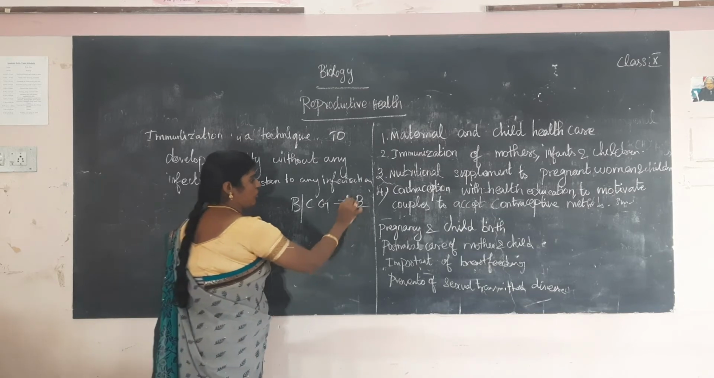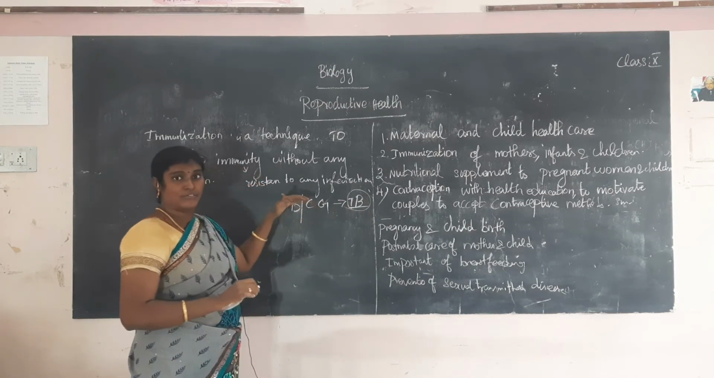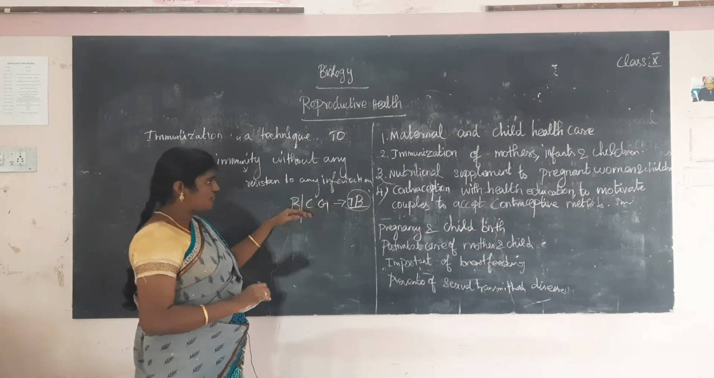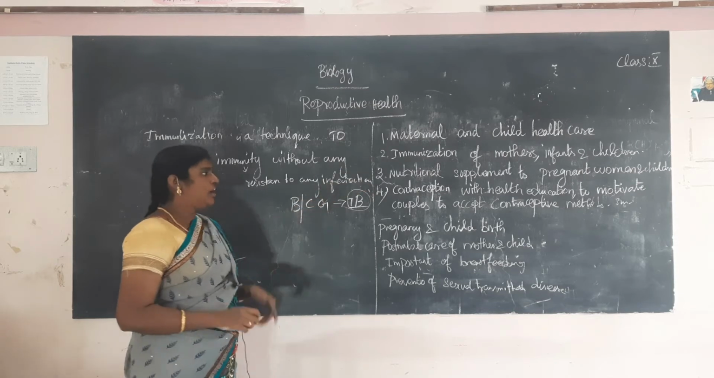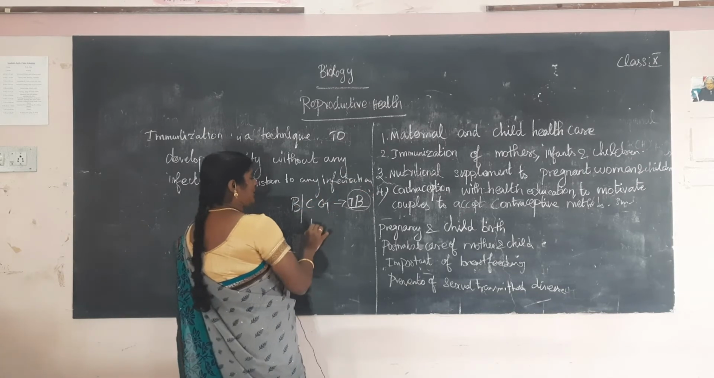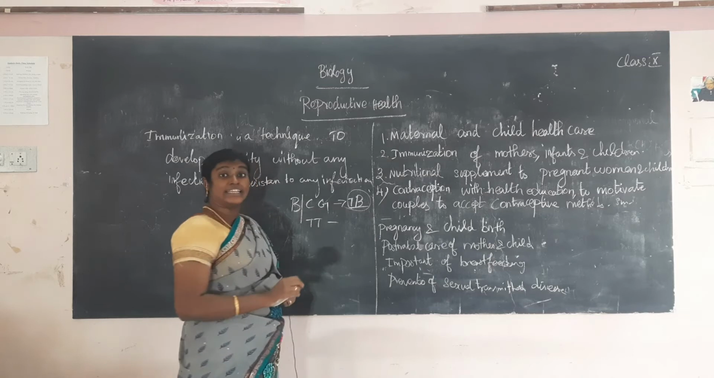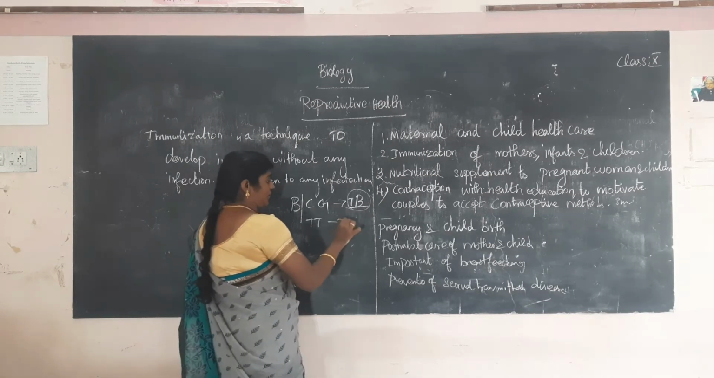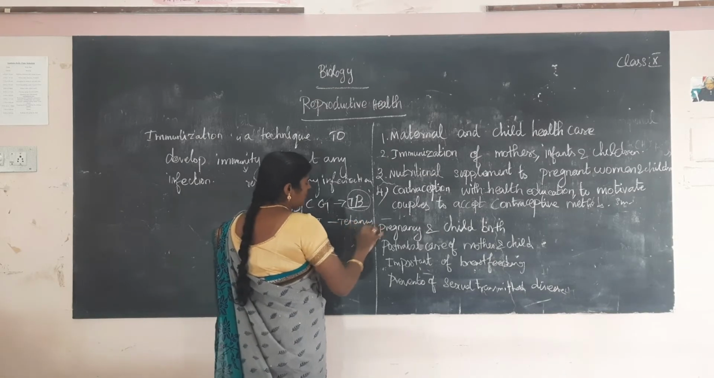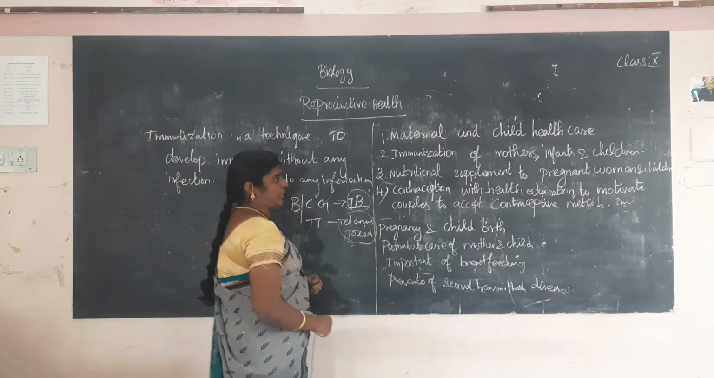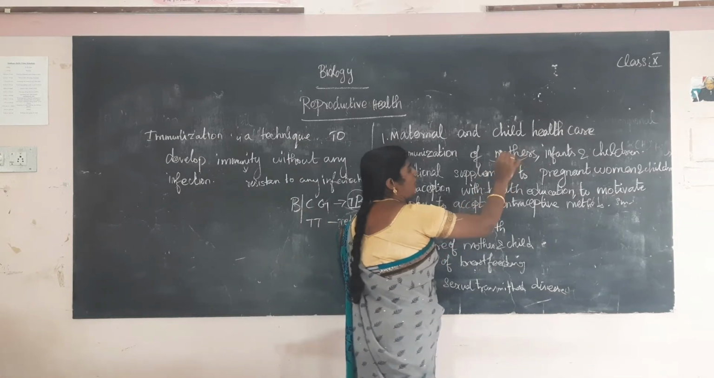That is called tuberculosis. This vaccine is very important for newborn babies. Another important vaccine is the TT vaccine. What is TT? Tetanus toxoid. That is called the TT vaccine. Tetanus toxoid. This vaccine is very important for pregnant women.